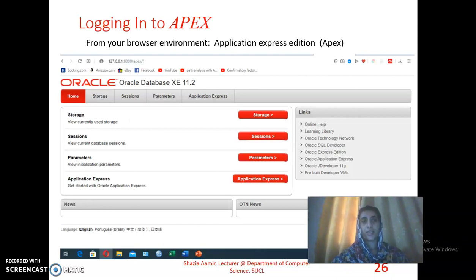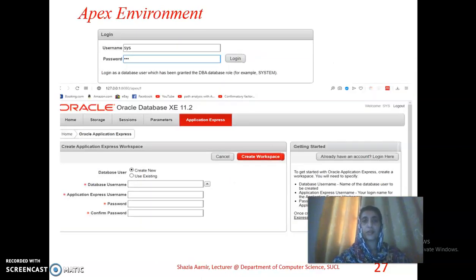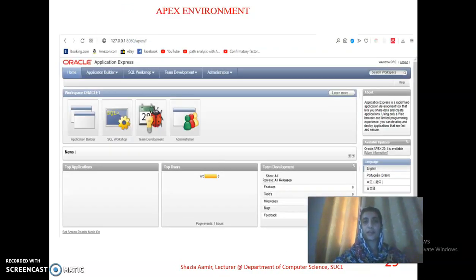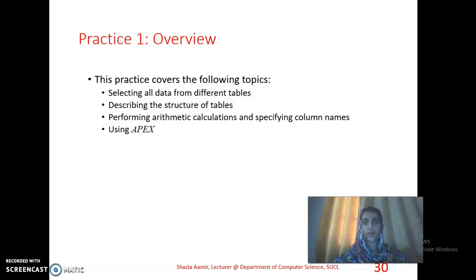Here we have some screenshots of the Apex environment. You can first log in from the browser, then use the system password, create your workspace and log in to the Apex environment over here. Then do practice over here. So your practice will be to select all data from different tables, describe the structure of the tables, and perform arithmetic calculations and select specific column names using Apex.